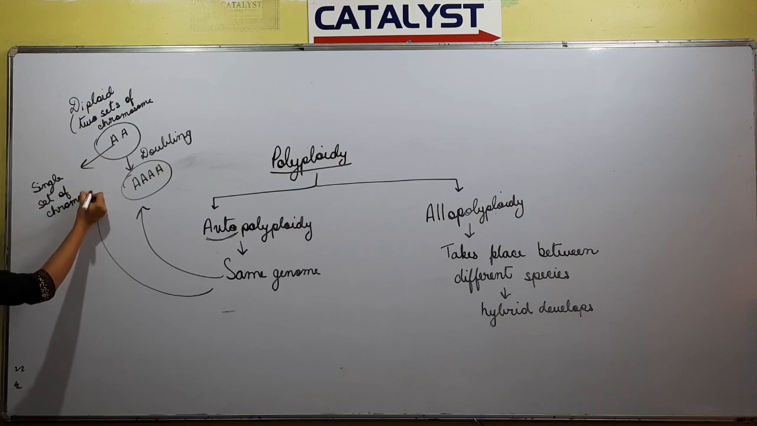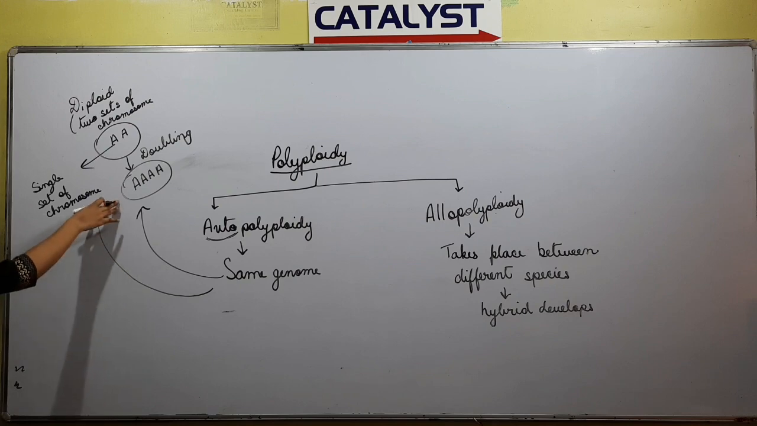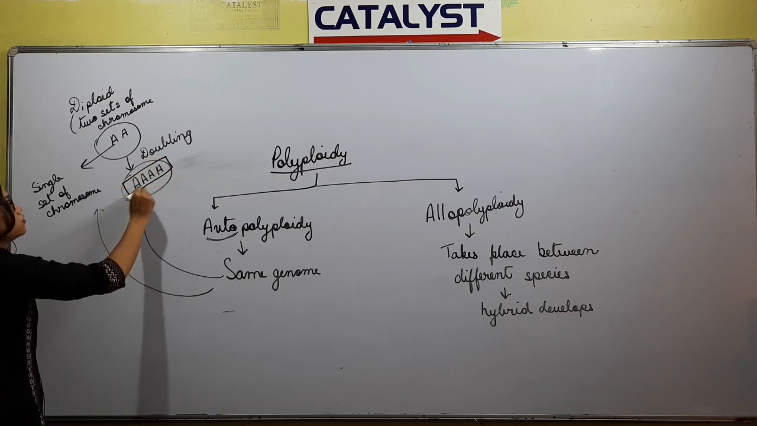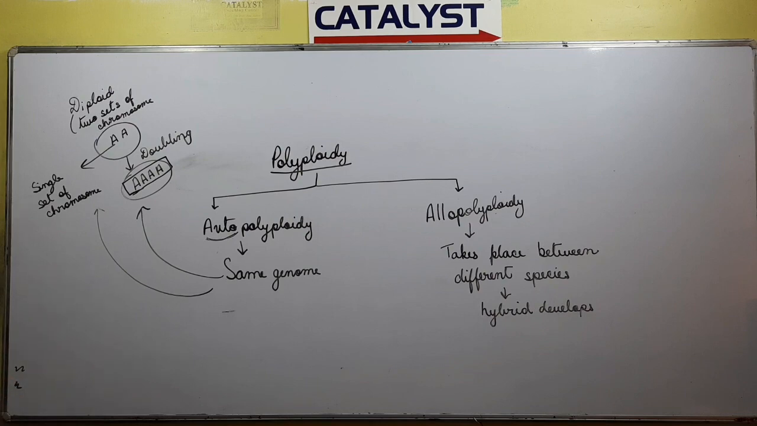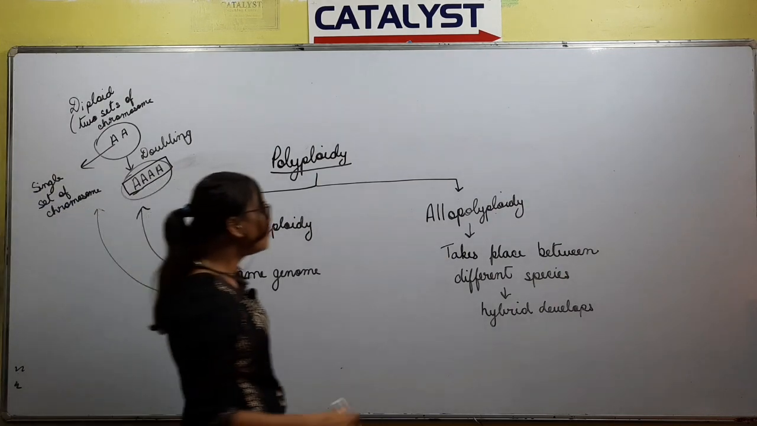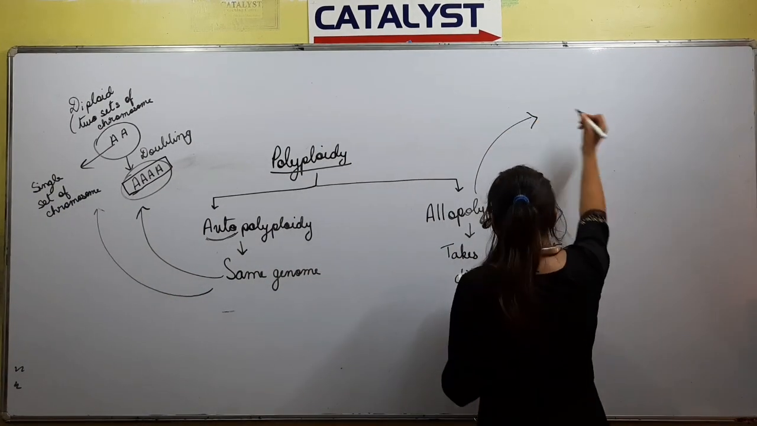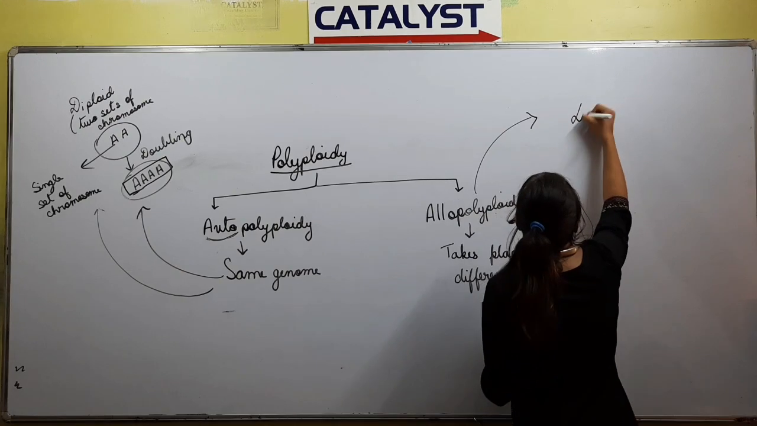Due to polyploidy, the doubling of the set of chromosomes takes place and it will give rise to this new ploidy. So this is the case in autopolyploidy. Now looking at the case of allopolyploidy. What happens in case of allopolyploidy?